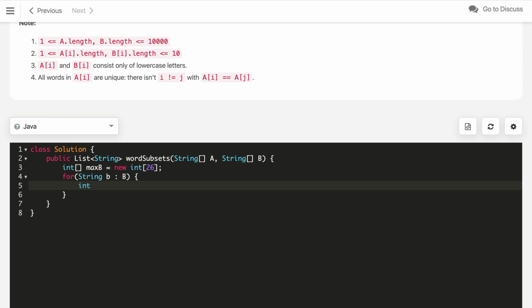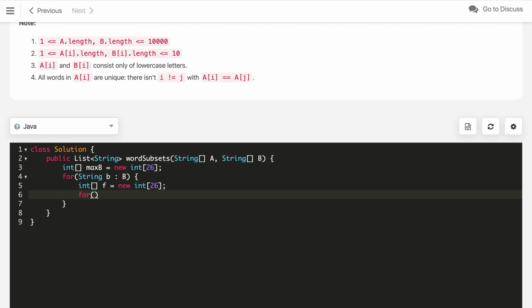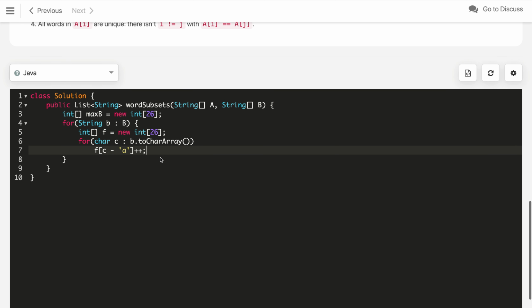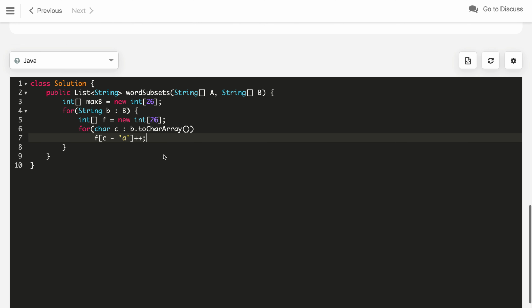So the frequency of a single word, let's say F, should again be a new int array of 26. Now iterate through each character in the word, char C in V dot toCharArray. So we iterate through all the characters and update the frequency F of C minus 'a' plus plus. So this is how we get the frequency in 0 to 26 for each of the lowercase letters.